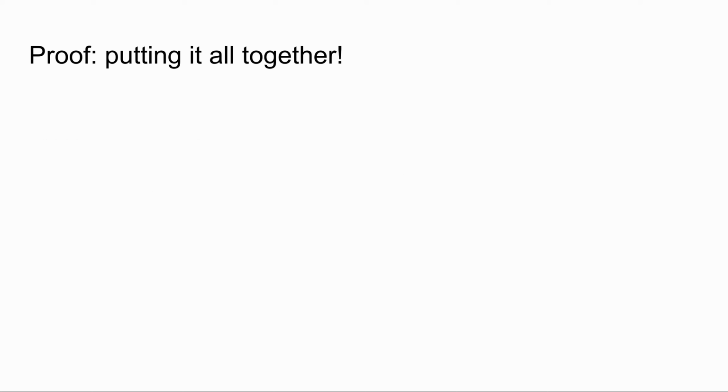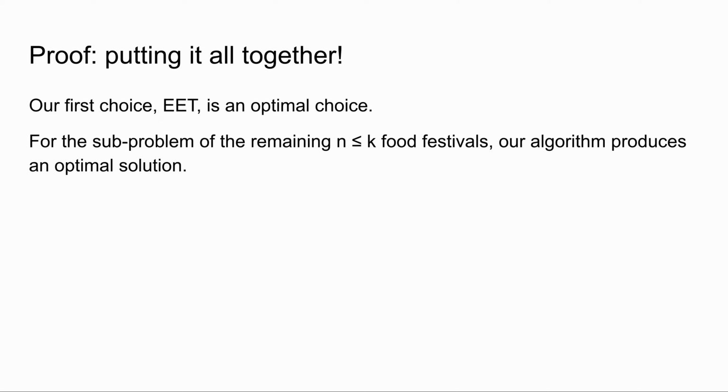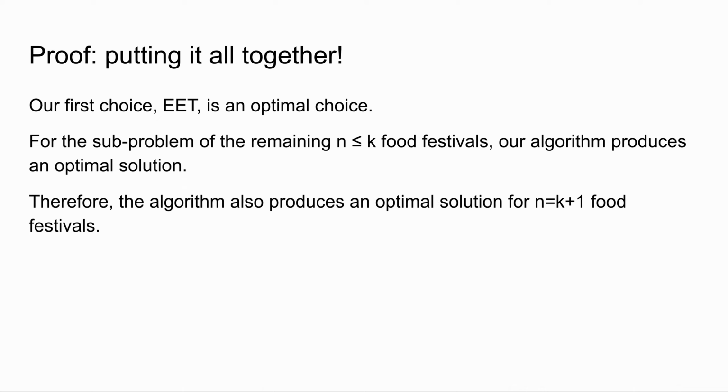Now we're going to put it all together for the inductive step of this proof. Our first choice, EET, is an optimal choice. For the subproblem of the remaining n less than or equal to k food festivals, our algorithm produces an optimal solution. Therefore, the algorithm also produces an optimal solution for n equals k plus 1 food festivals. Hooray! Our algorithm is correct!